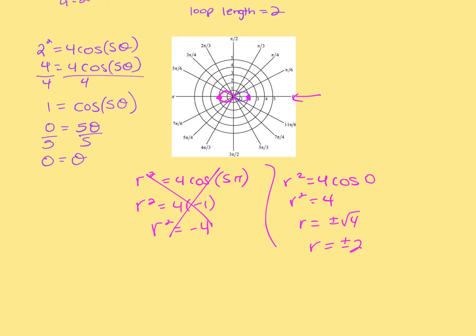The same thing could happen with your pi over 2 and 3 pi over 2. One might be nothing, but the other one might get you the plus or minus. So, yeah, that's all you need for those. You just need to find the loops.